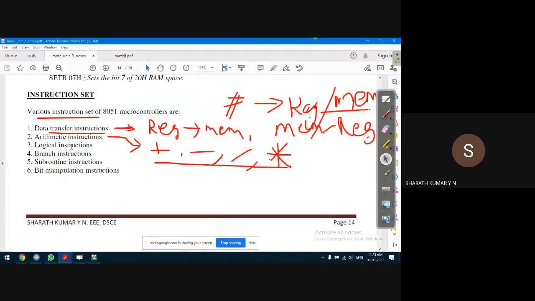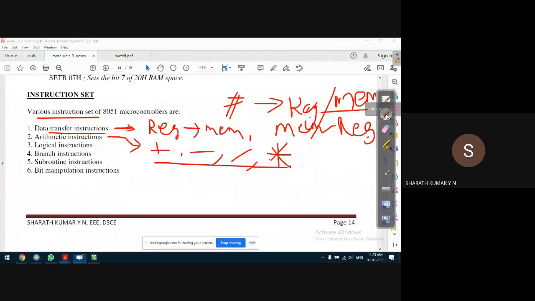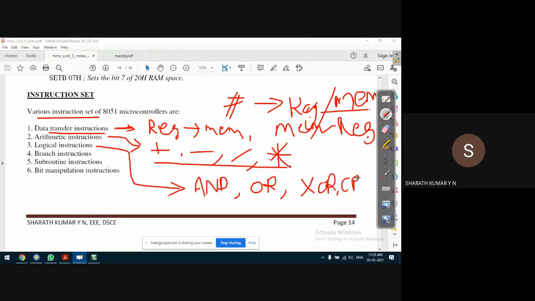Next is logical instruction. There are basically three operations performed: logical AND operation, logical OR operation, logical XOR operation, and complement operation. Sorry, logically we should call it the NOT operation.